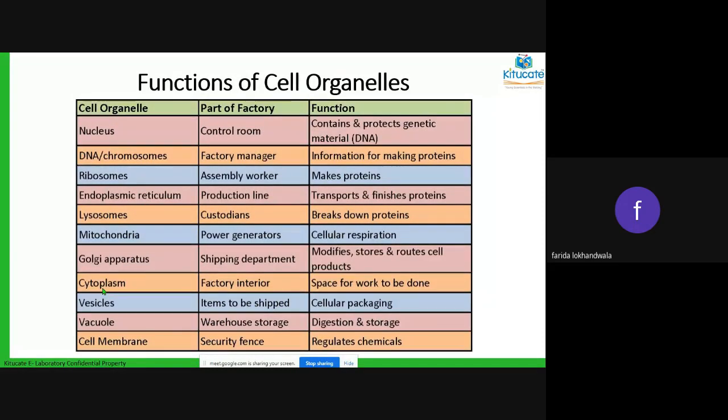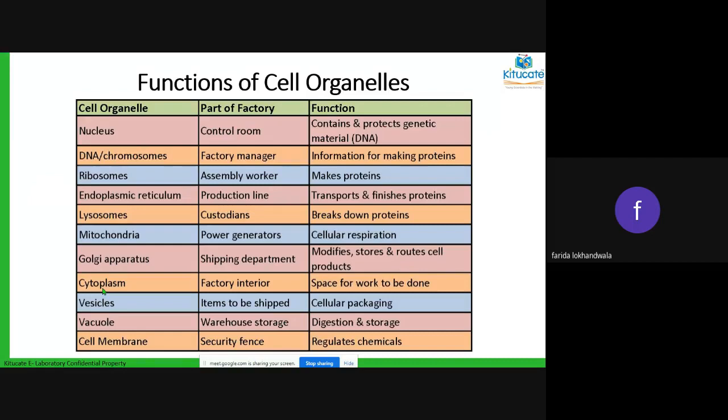So this is comparing a cell organelle to a factory part. The nucleus, I'm comparing it to a control room where the main CEO is sitting, and he is containing the information, the DNA. The DNA is the factory manager who is saying, okay, now you're going to make protein. He is the one who will give the orders. Ribosomes are the assembly workers who are making the proteins. The endoplasmic reticulum is the production line that is finishing the protein and finally transporting it.